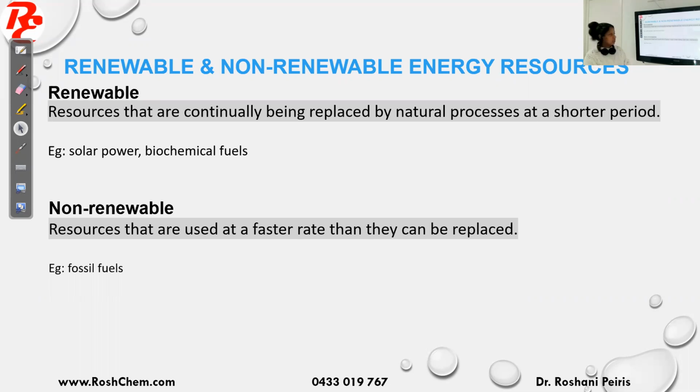And the non-renewable is the opposite, the resources that are used at a faster rate than they can be replaced. The fossil fuels are non-renewable because to make fossil fuels, it takes millions of years. So you cannot replace them at the same rate that they are being used.